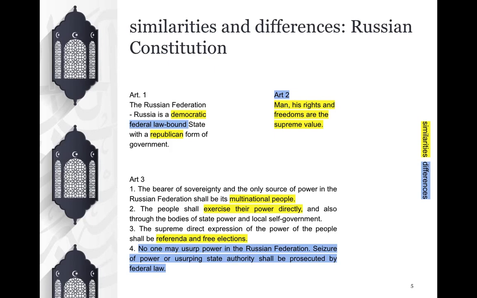A fourth similarity can be found in the second comma of the fifth article, where the division of functions and powers between the central and local state organs is established in order to guarantee a better functioning of the system. This corresponds to the division of powers and to the administrative decentralization typical of the Italian government. Last but not least, we can see that there is a similarity between the first three articles of the Chinese and the Russian Constitution, since they both declare from the beginning that the usurpation of the state is a crime.